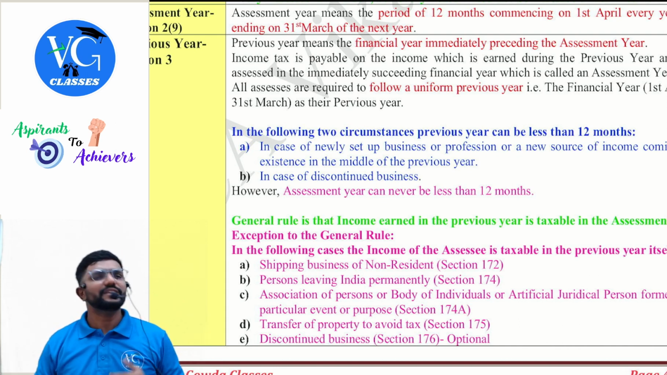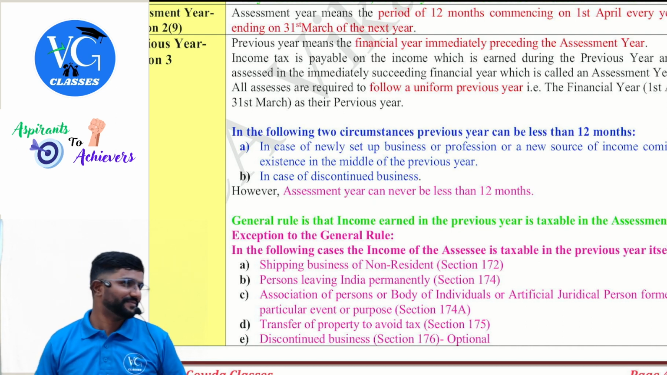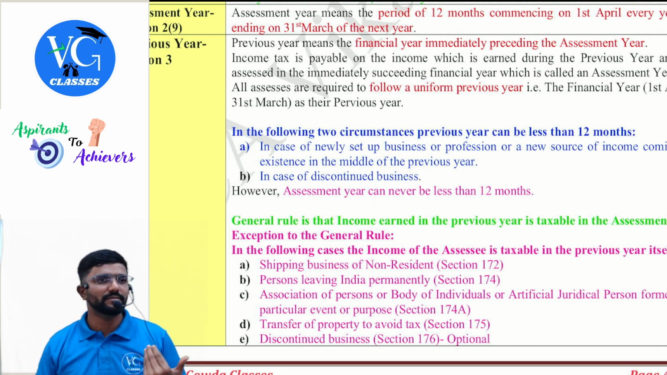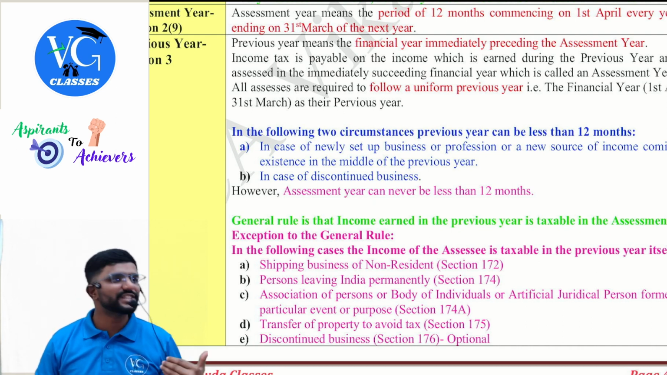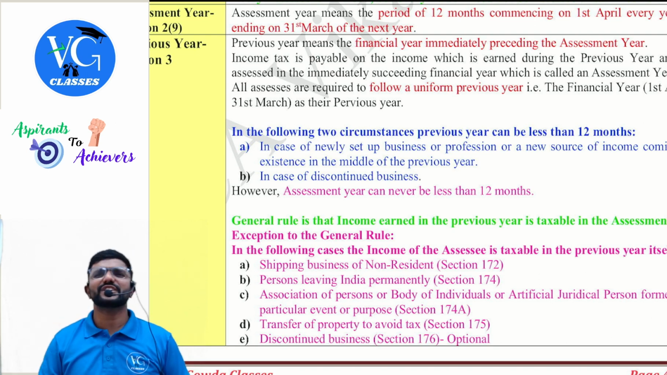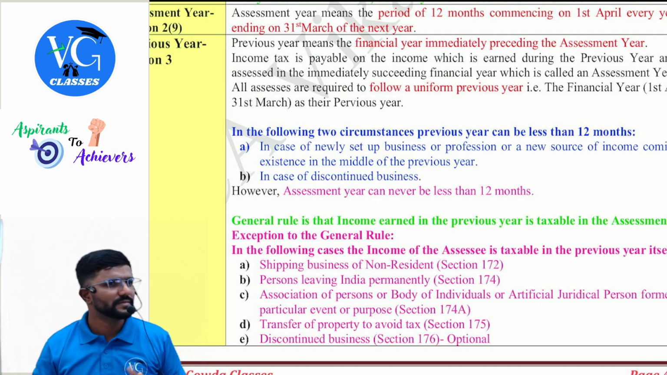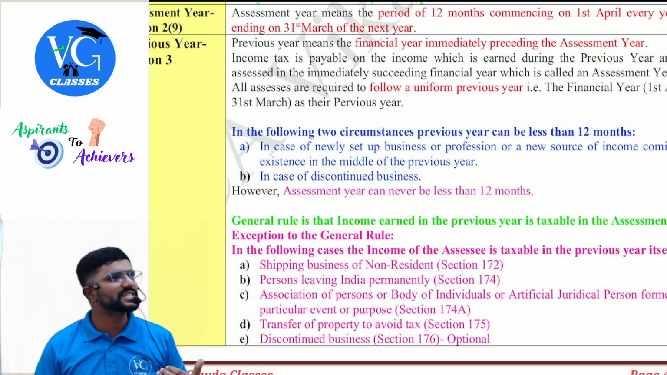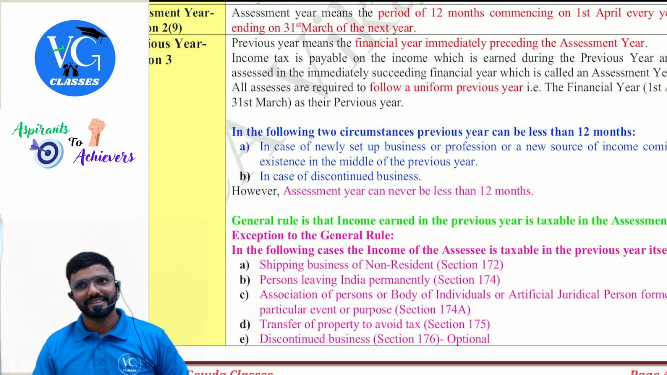You started working for the first time from 1st July, guys, and you started earning the income, which is your first previous year, 1st July to 31st March. Next year and all will be always 12 months, whereas the first year would be less than 12 months. Is that clear? Or else, sir, I'm starting my business for the first time from 1st September, which is the first previous year, 1st September to 31st March.